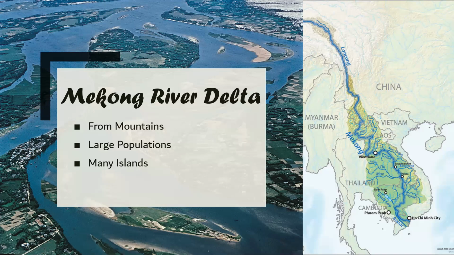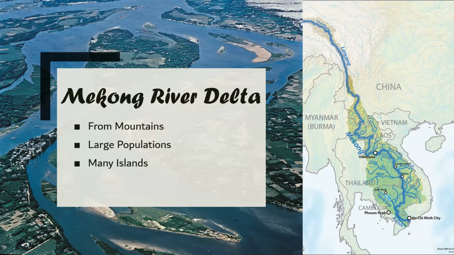Then, the other delta I mentioned before is the Mekong Delta. The Mekong River runs from the Tibetan Mountains, just as the Red River does. It runs all the way down through China and Burma, touching Thailand, Laos, and Cambodia, and eventually gets down to the ocean. It is the world's 10th longest river and the 6th longest in Asia.